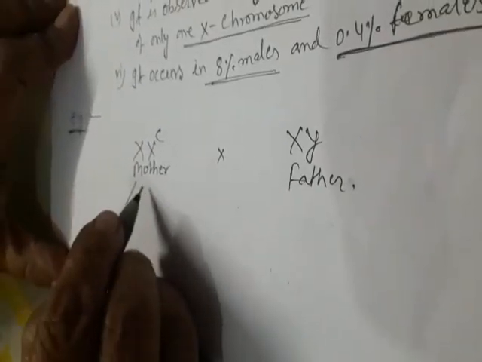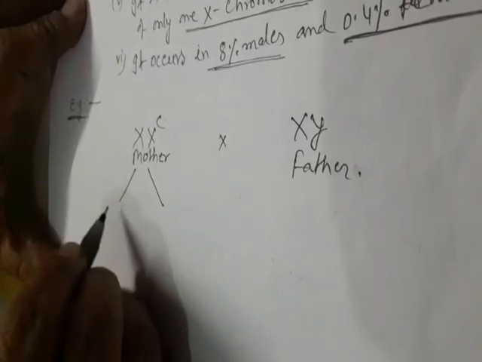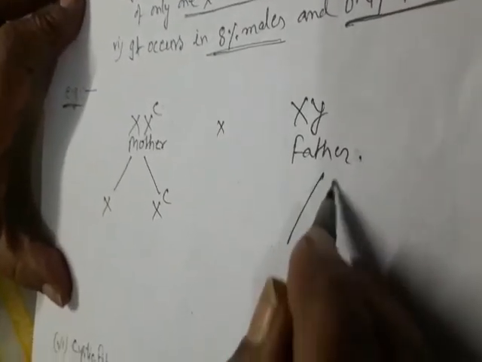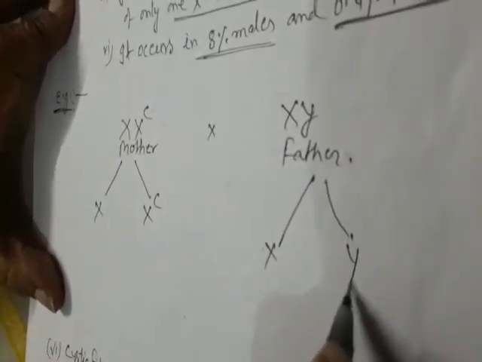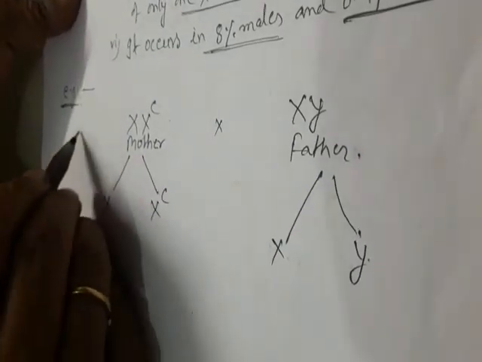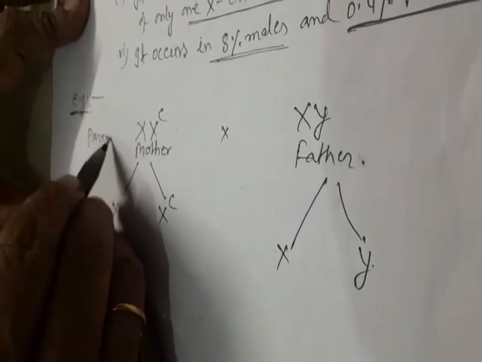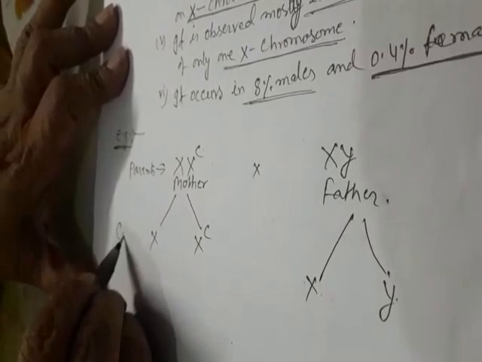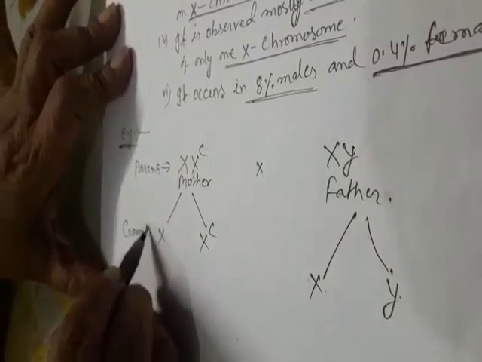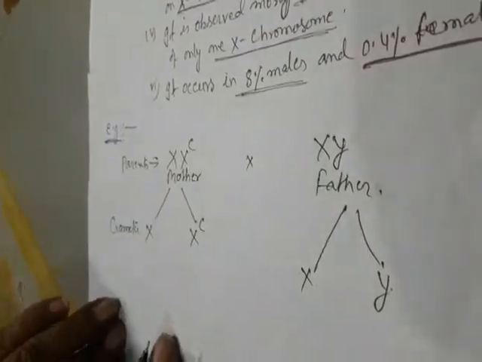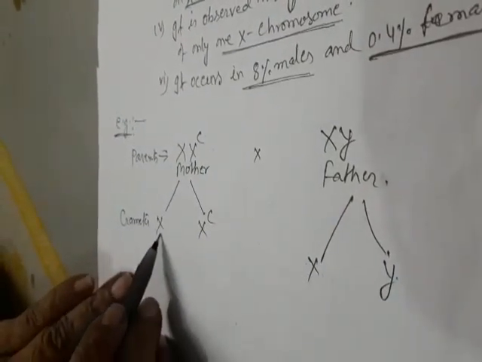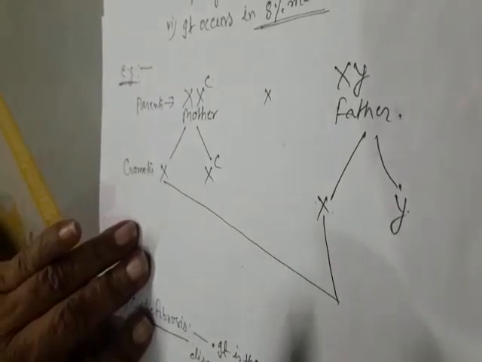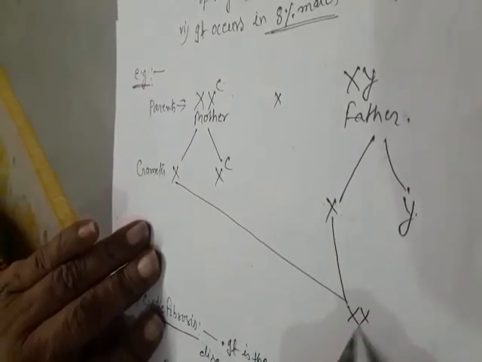Two gametes form, X and XC, then X and Y. Gametes of parents: X fuses with X, then XX, the normal condition.